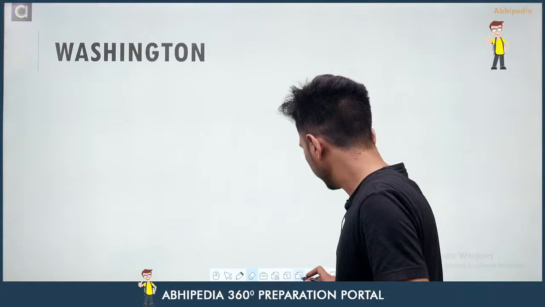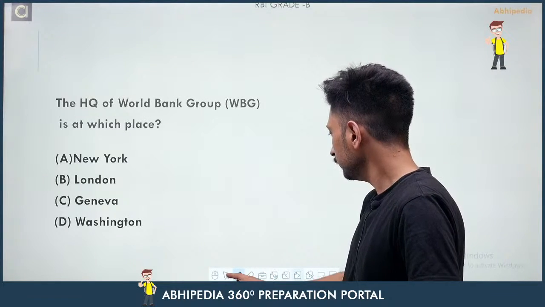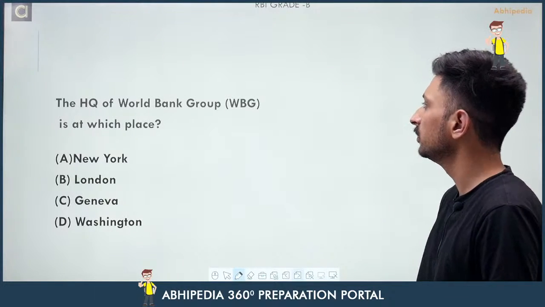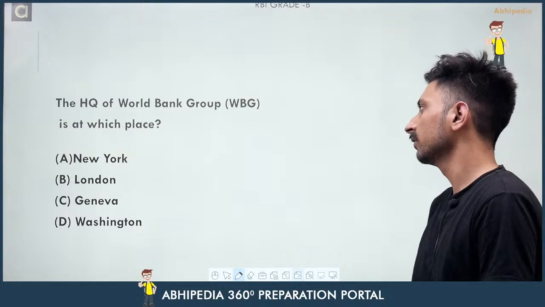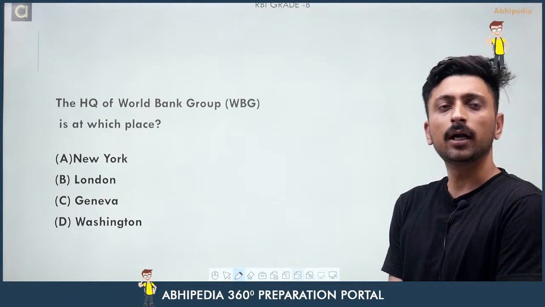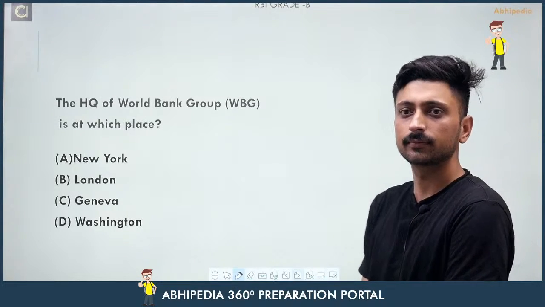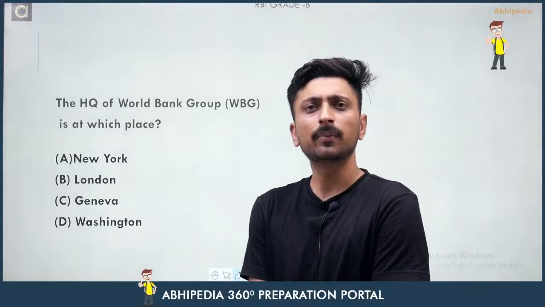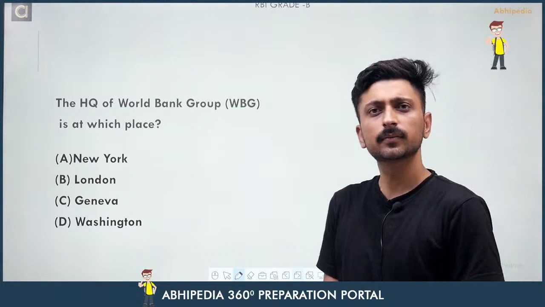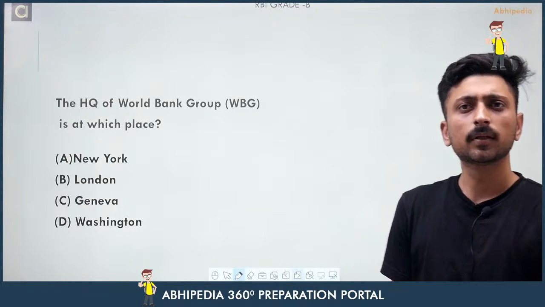So now let's come to the next question here. The headquarters of the World Bank Group, that is WBG, is at which of the following places? Either it is at New York, or London, or Geneva, or Washington. So you have to tell me the right response for this. I'm waiting for your response.